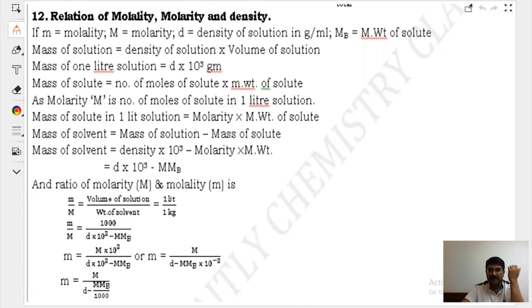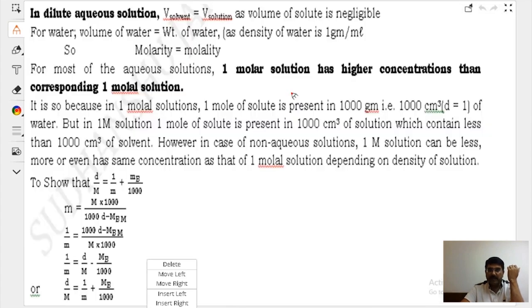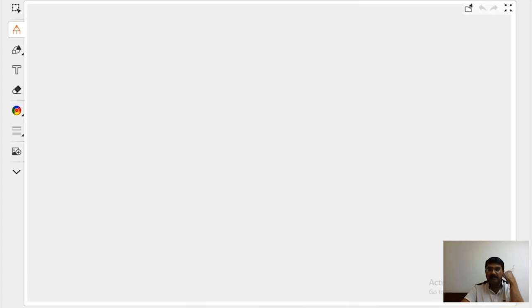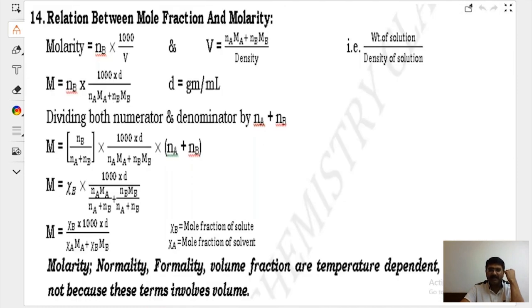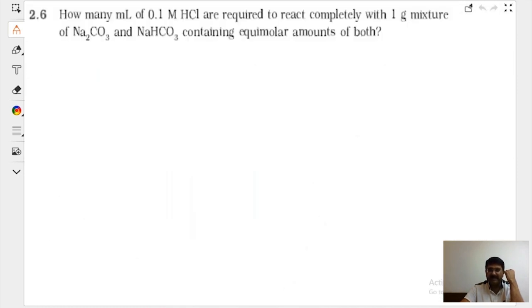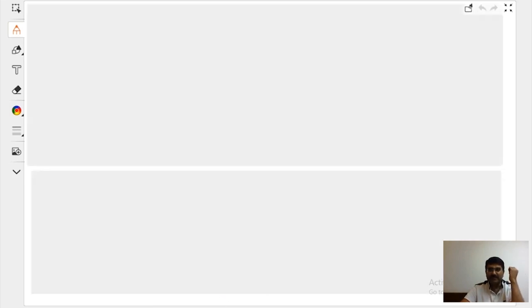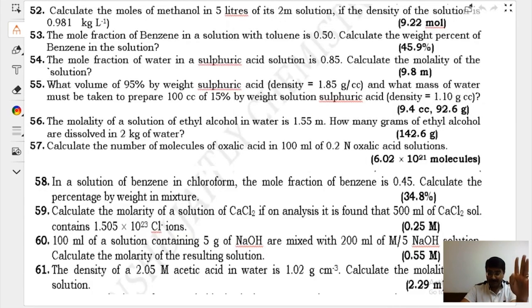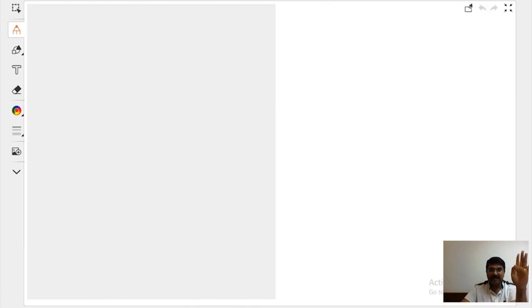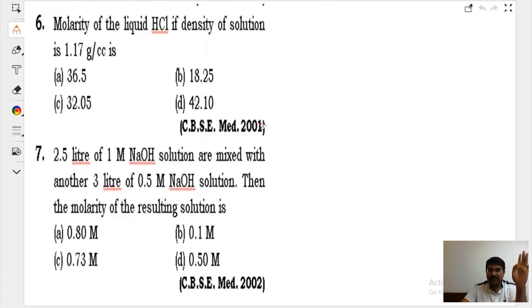For your competitive exams, I will give you a few guru mantras, right? Molality and molarity, which is going to be bigger? Lots of things to do, beta. Otherwise, how can we be the best? Right? This is going to be a challenging question for you people. When I hit it, I will ask you to solve it, right? These are a few questions for your homework, but right now do not start. Let me make a base for that. We will be discussing a few questions which have been asked somewhere.